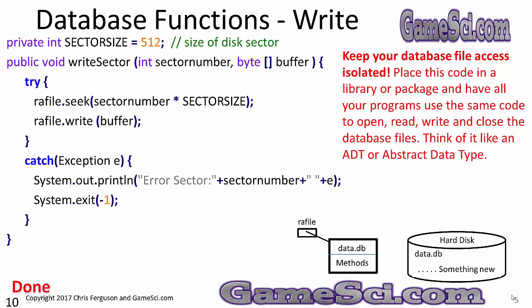Done. Keep your database file access isolated. Place this code in a library or package and have all your programs use the same code to open, read, and close the database files. Think of it like an ADT or an abstract data pipe. I want to isolate my data code into one .java file, one big nice class. Then I can use it in multiple programs if I start up a new program.